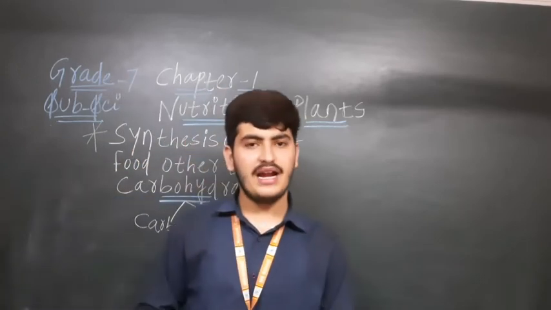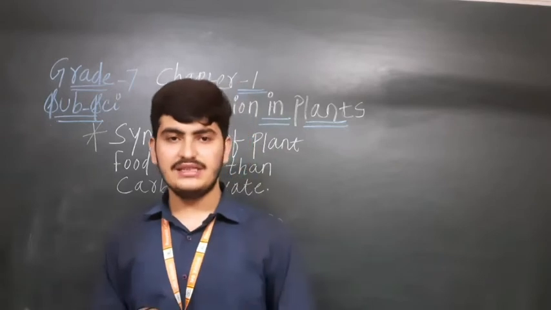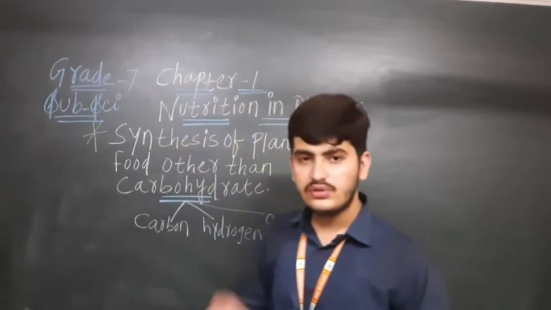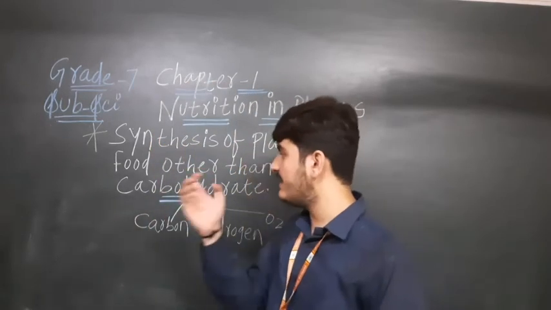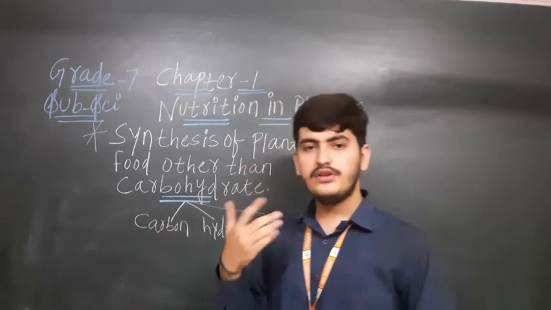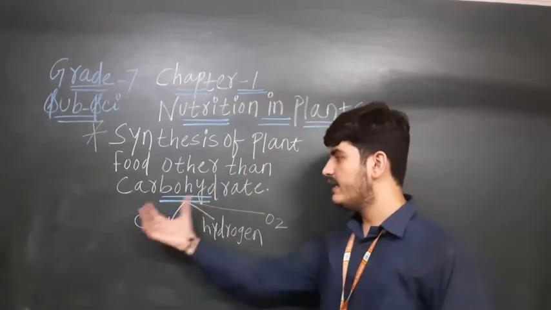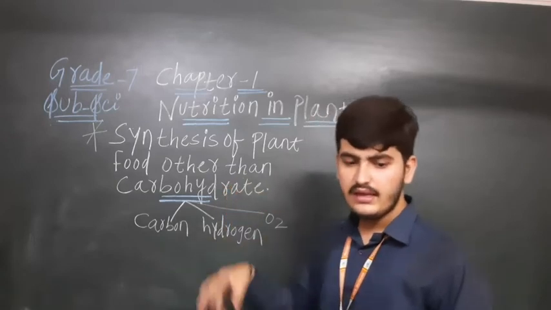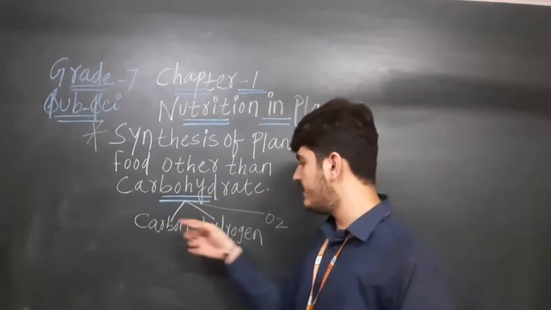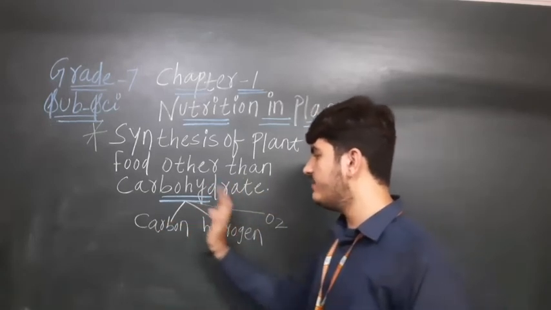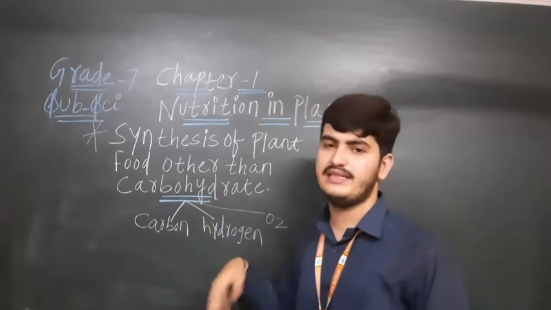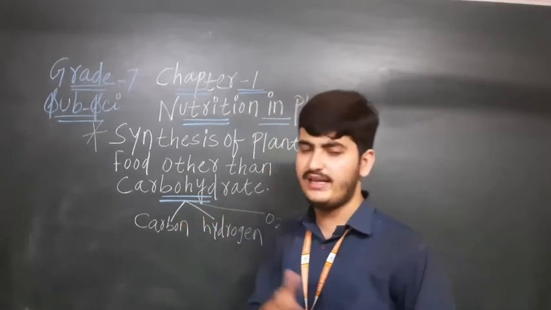Then afterwards the plant will also take the nutrients such as protein and the fat. So this was how the plants are getting other nutrients other than the carbohydrates. Yes, these are getting from photosynthesis. This is made up of three things: carbon, hydrogen and oxygen. They are helping the plant to synthesize other nutrients such as protein and the fat.